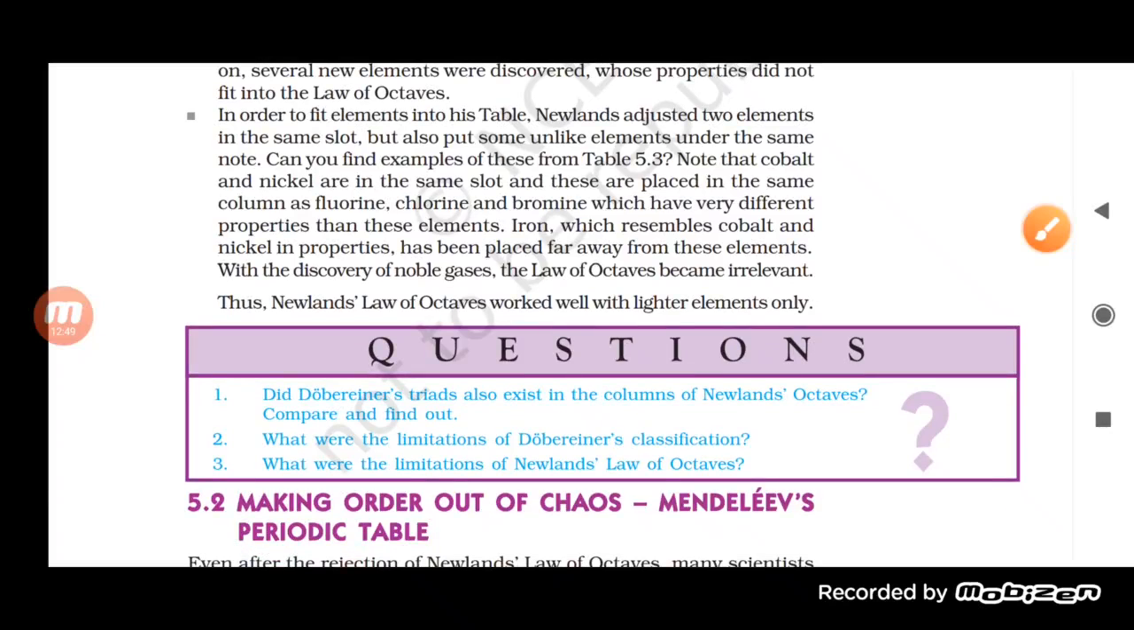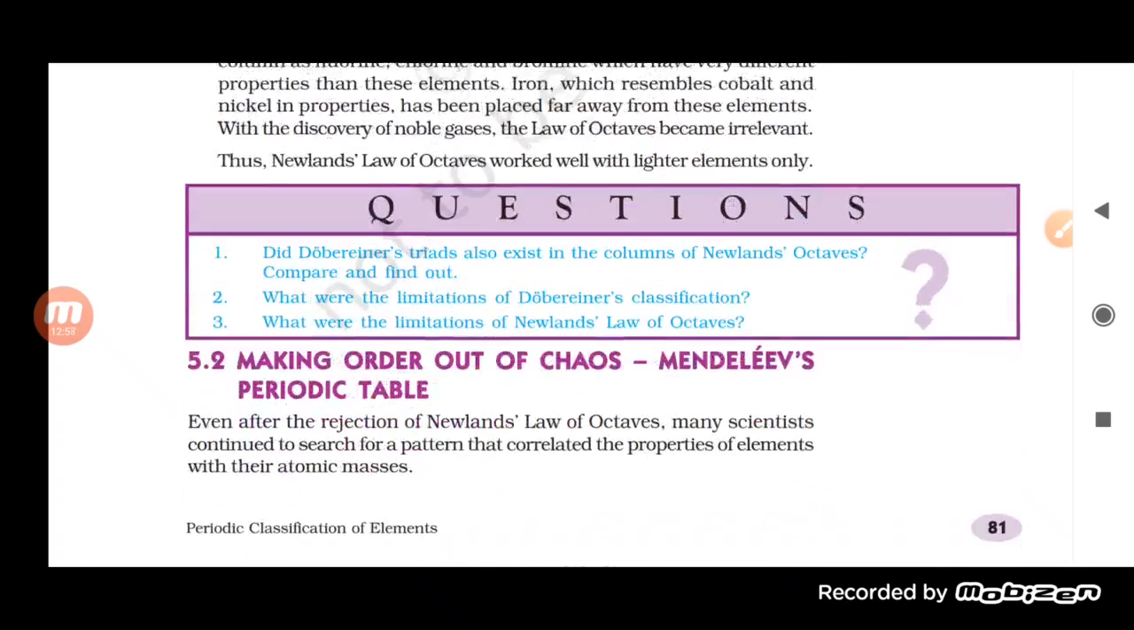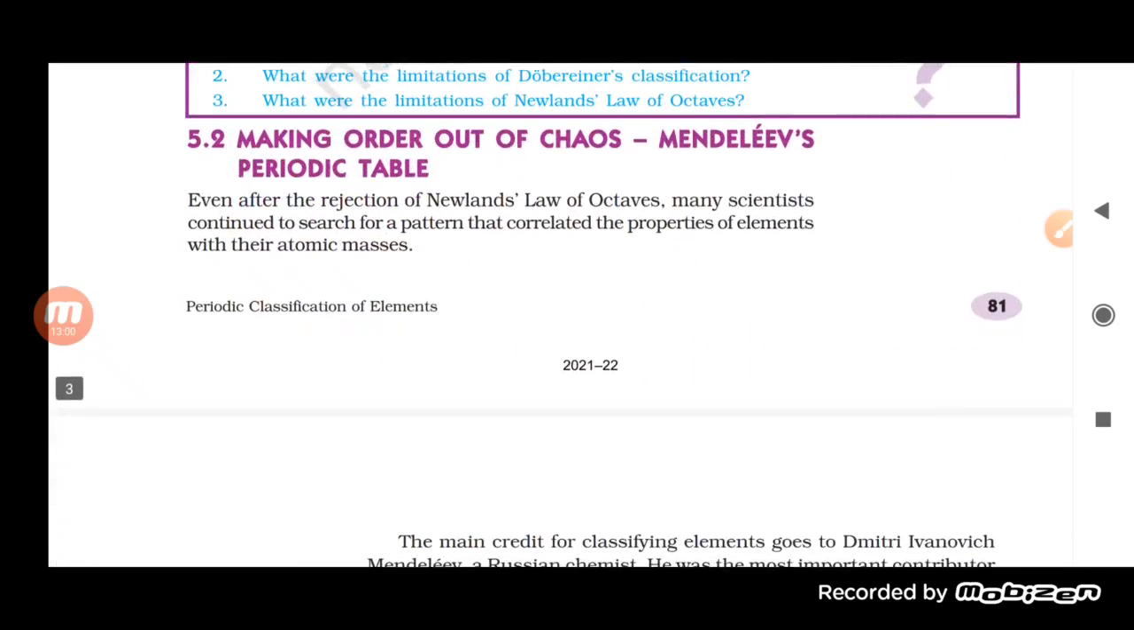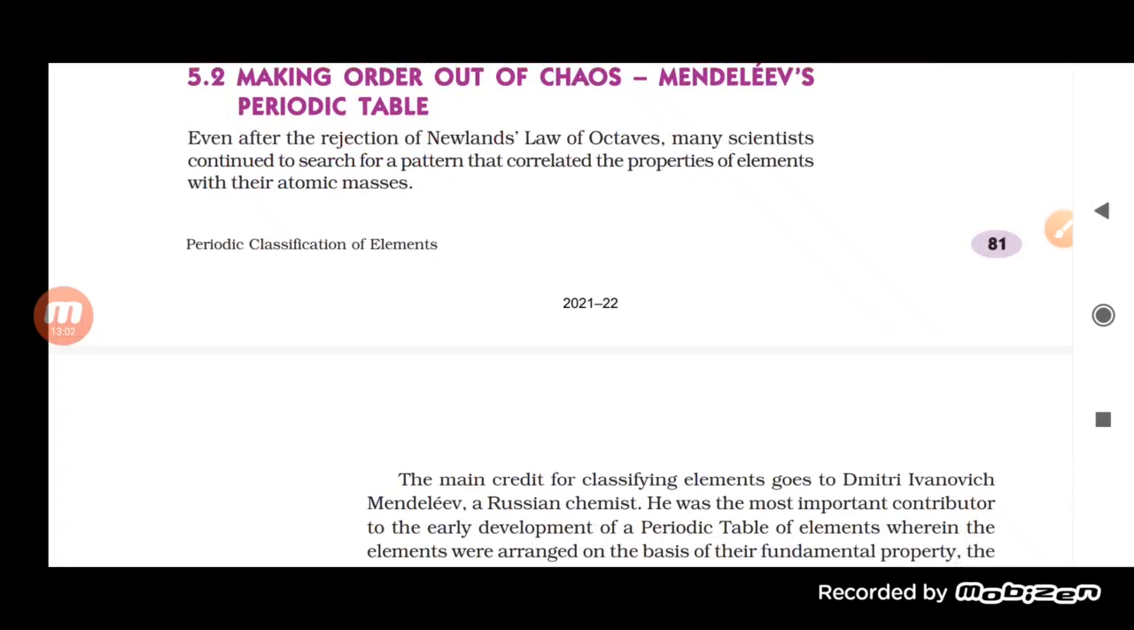Okay, so it is because of that the Newlands' law of octaves was there. Now let us move on and start with the next one, and that is the Mendeleev periodic table. Dmitri Ivanovich Mendeleev, a Russian chemist.